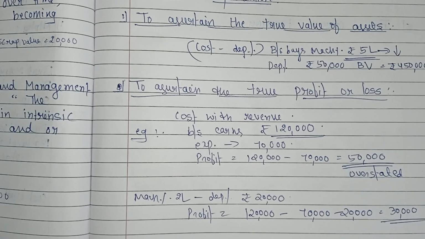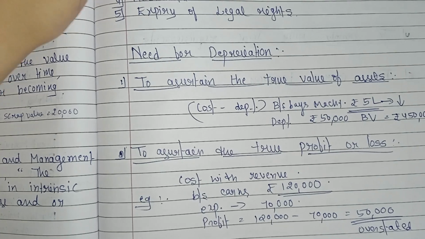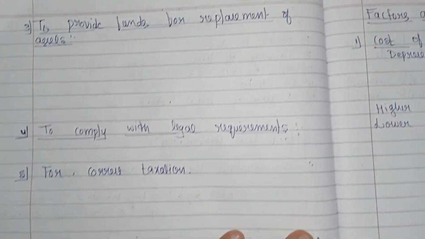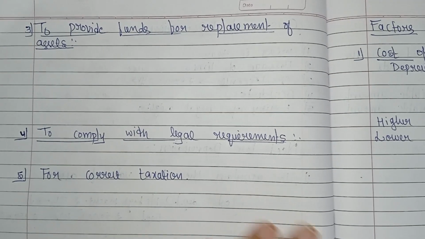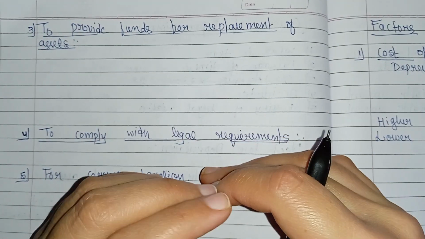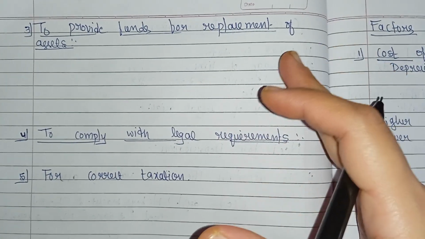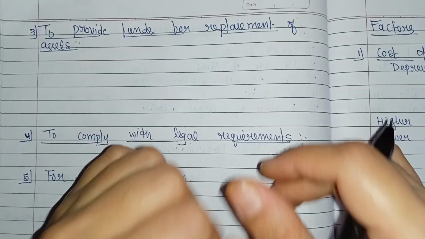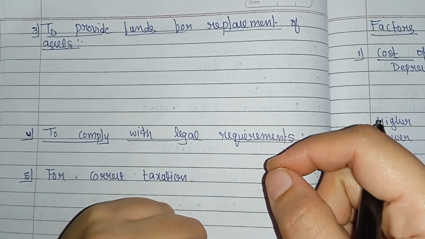So the first need is to ascertain the true value of assets, and the second one is to ascertain the true profit or loss. Clear? And the next, third one, is to provide funds for replacement of assets. It means what? Assets need to be replaced after their useful life, that we know, right? So by charging depreciation each year, the business sets aside that amount as profit is reduced, helping to accumulate funds for replacement.